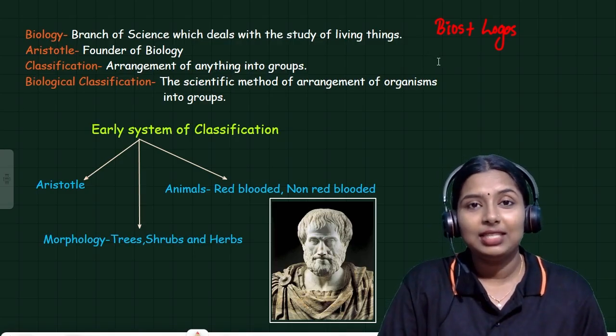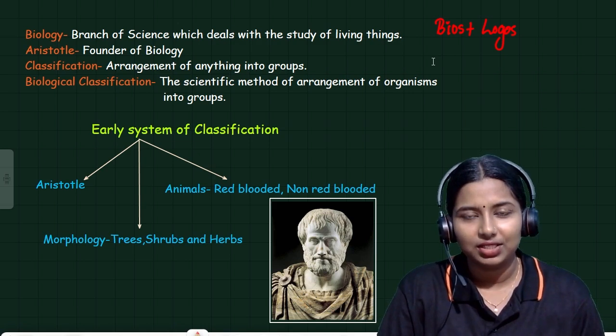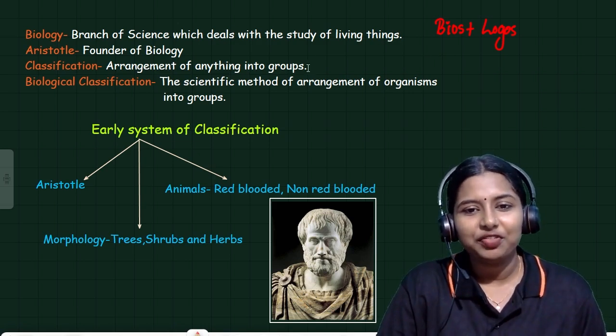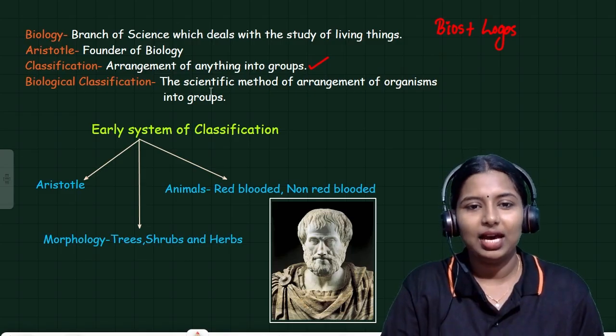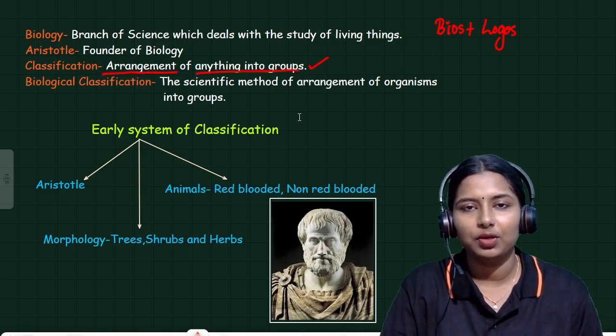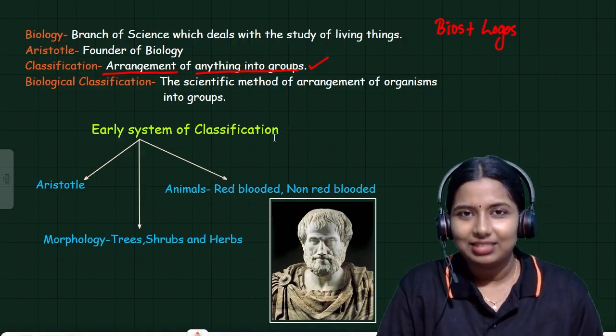Again, the chapter's name is biological classification. So, pasangala, we have to study what is classification. What do you mean by classification? It is the arrangement of anything into groups. So, arrangement of anything into groups can be considered as classification.